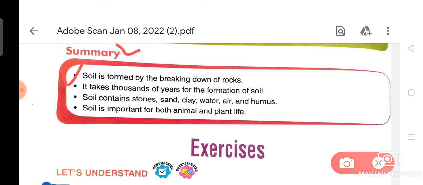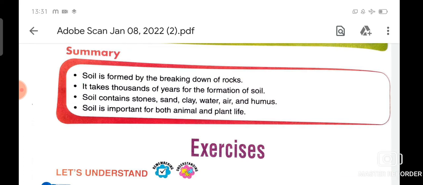Point number one is that soil is formed by the breaking down of rocks. Point number two, it takes thousands of years for the formation of soil. Point number three, soil contains stones, sand, clay, water, air and humus. Point number four is that soil is important for both animals and plants' life.